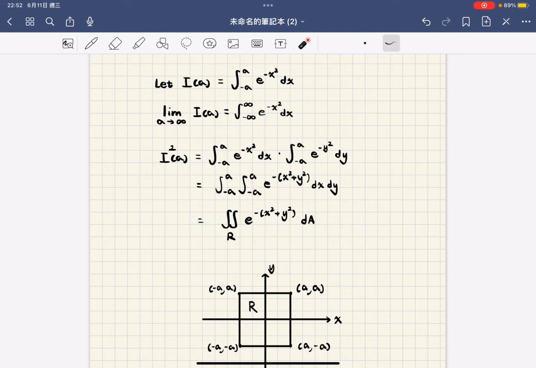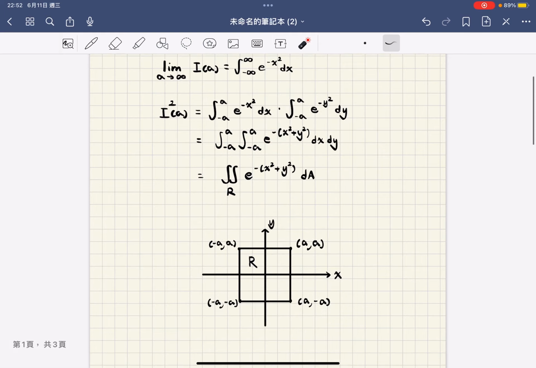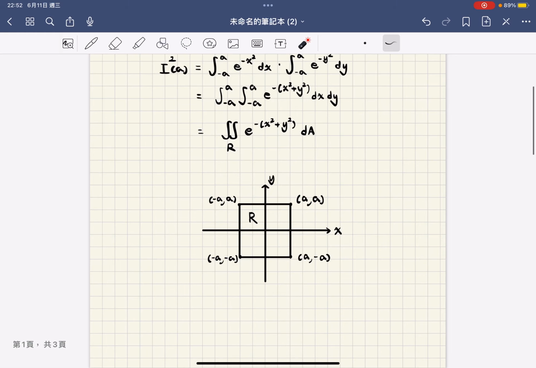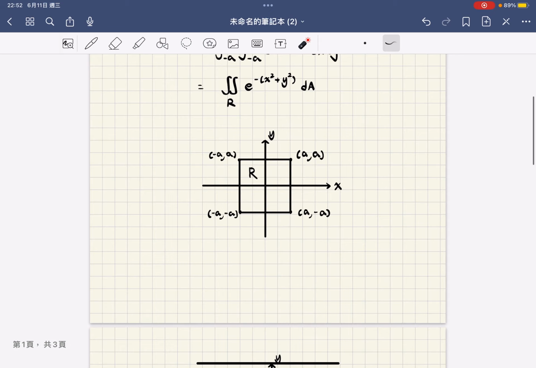By Fubini's theorem, it is a double integral over R of e to the power of negative x squared plus y squared dA, and R is just the square we draw.